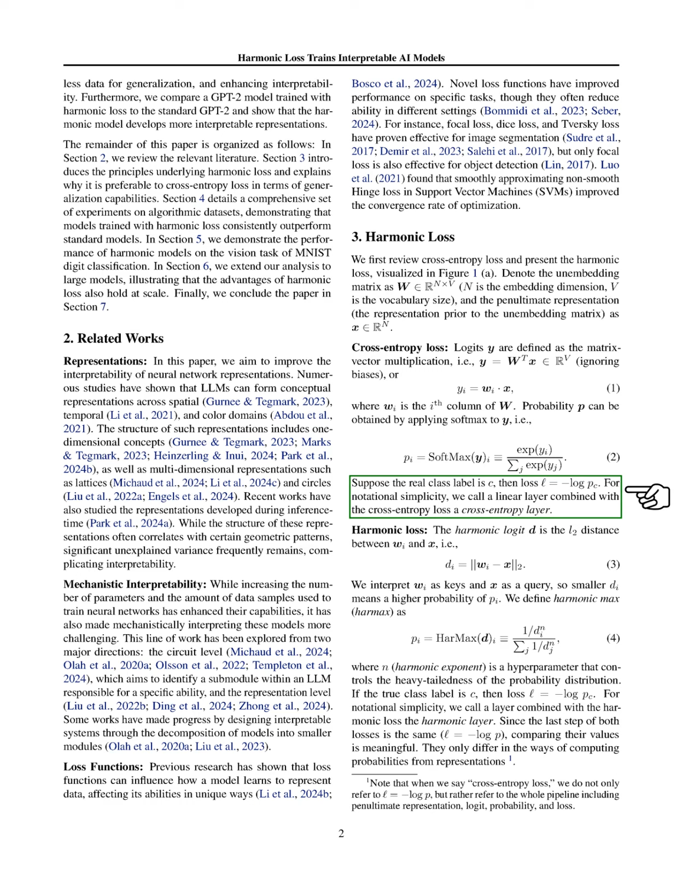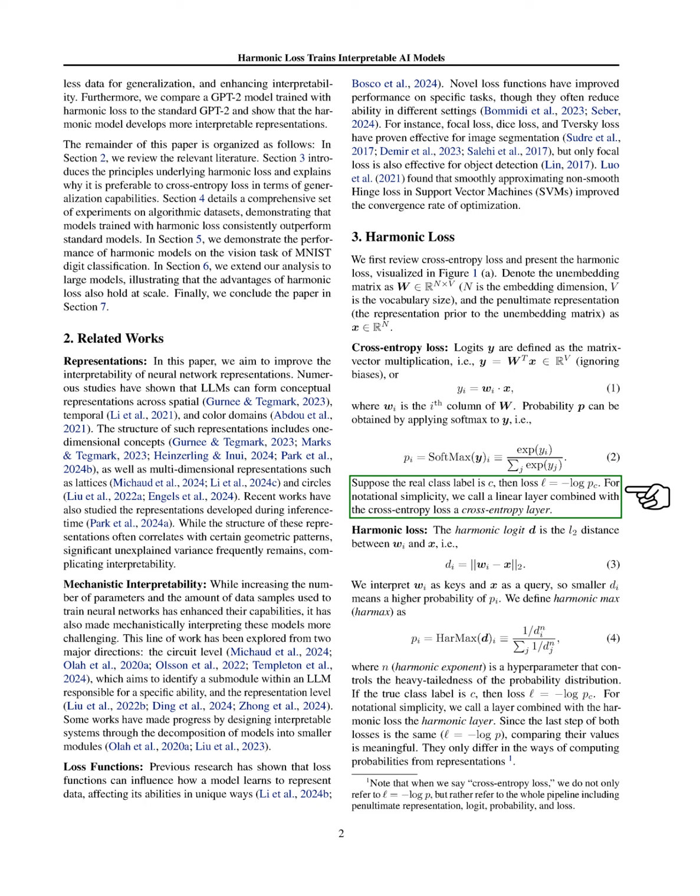For harmonic loss, we define the harmonic logit d_i as the L2 distance between the ith column of W and x. We interpret the columns of W as keys and x as a query, meaning that a smaller distance d indicates a higher probability p. We define harmonic max, Harmax, with a hyperparameter n that controls the distribution's heavy-tailedness.